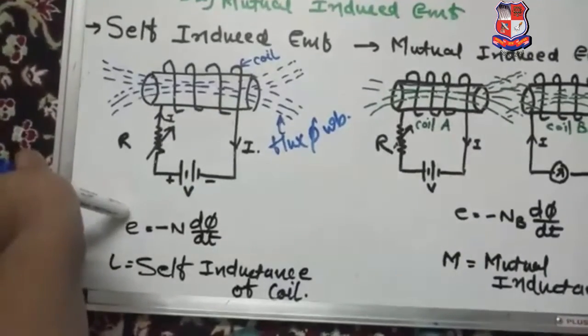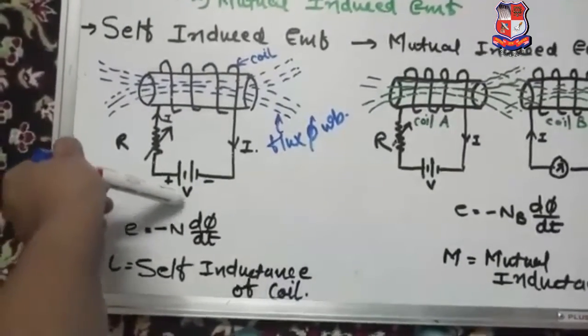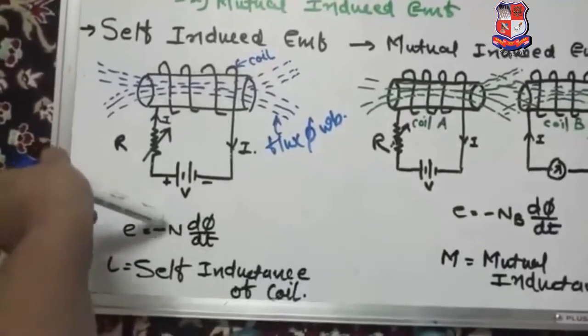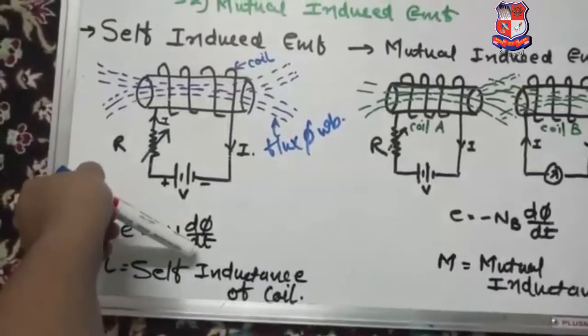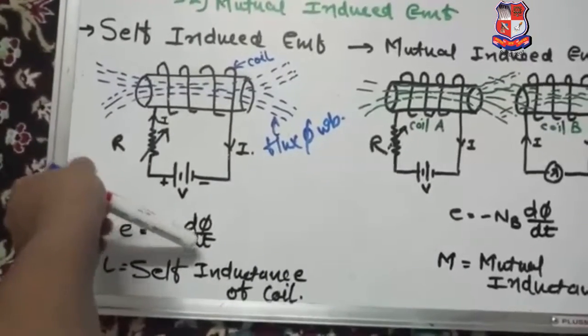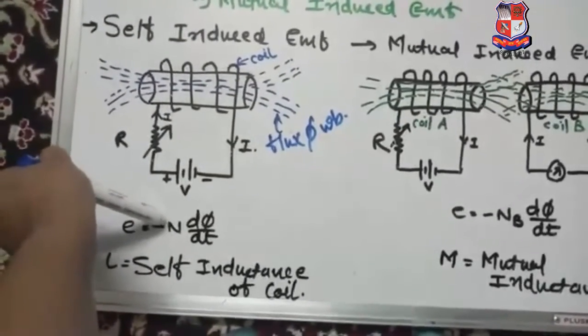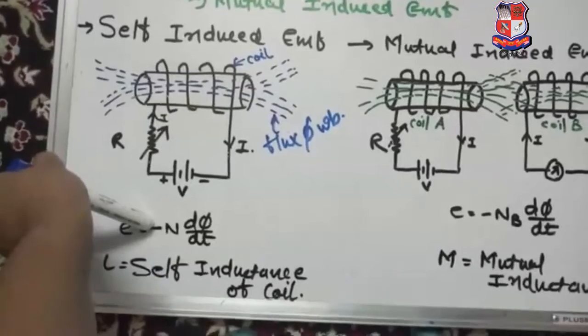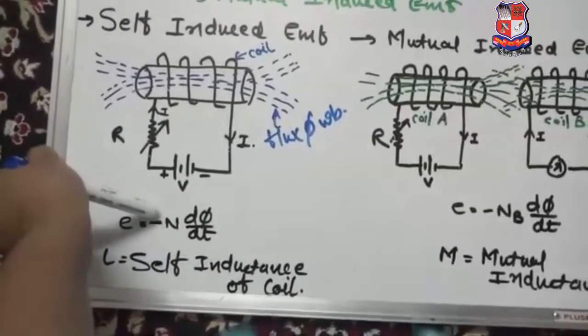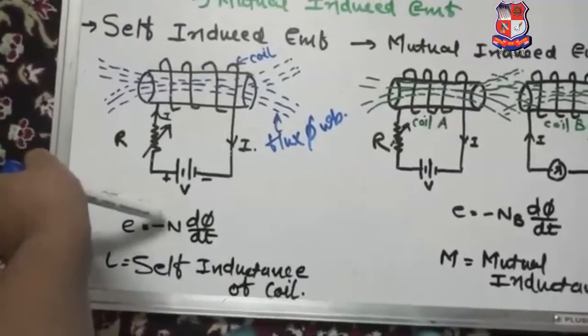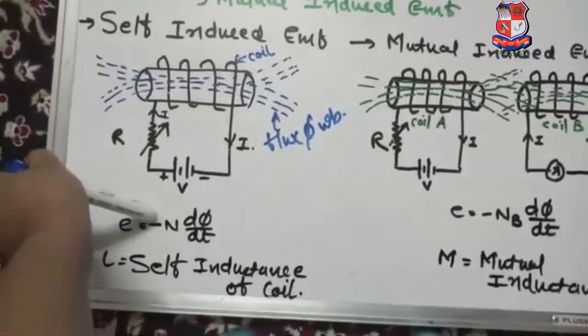law, which is E equals minus N d phi by dt, where N is the number of turns of the coil and d phi by dt is the rate of change of flux. Now what is the minus sign? The minus sign represents Lenz's law, and what is the statement of Lenz's law? It opposes the cause which produced it.